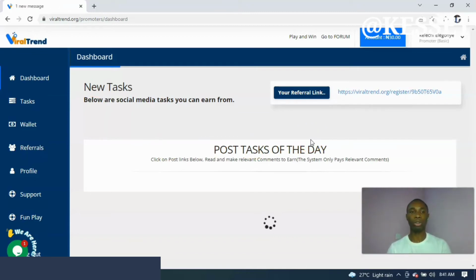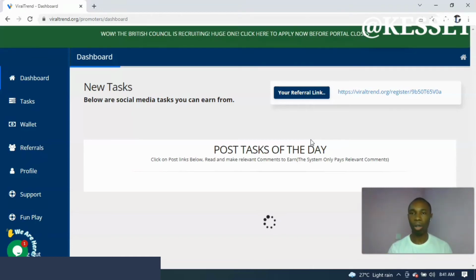This platform is quite similar to Owodaily. Owodaily is quite expensive for some people, 3,000 naira to have 13,500 naira and all of that. But this one, you have the opportunity to sign up using 500 naira or 1,500, and then you get started and all of that. All you just need to do is to understand how it works.